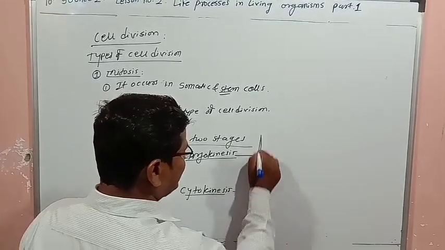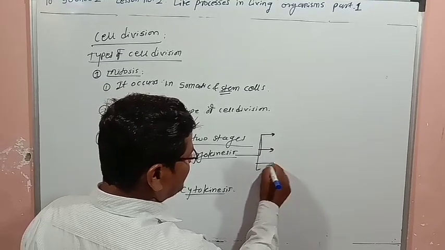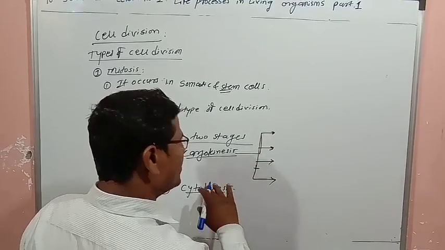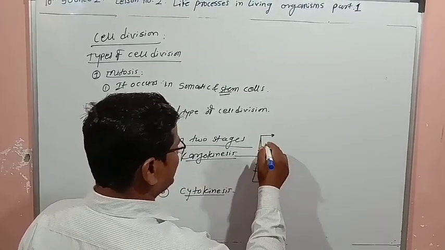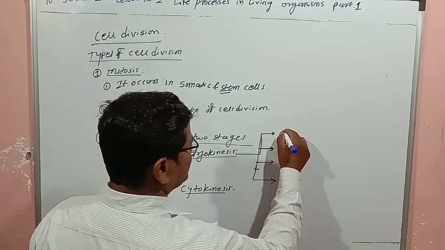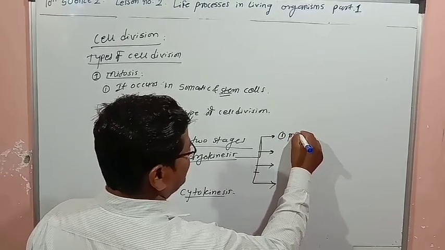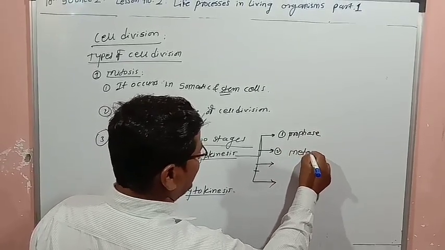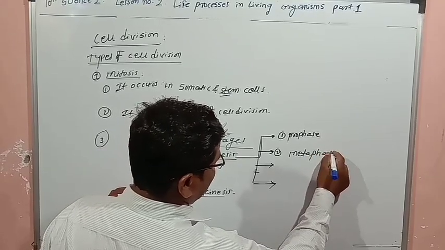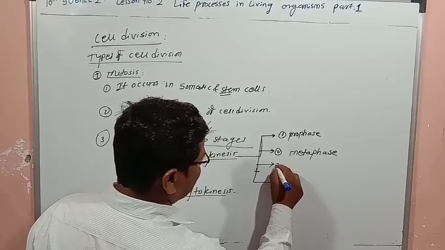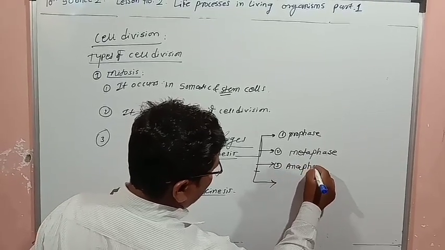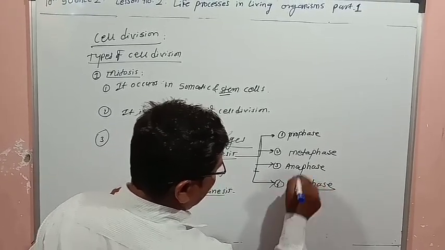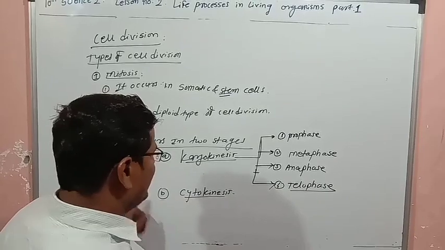And karyokinesis again has 4 stages. First one is prophase, second is metaphase, third is anaphase, and fourth is telophase.